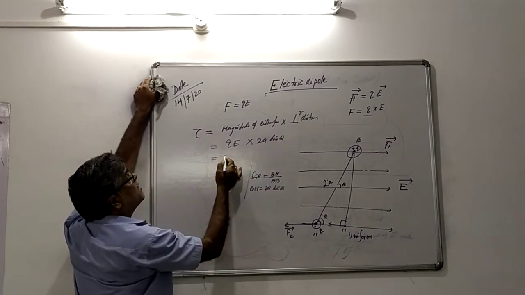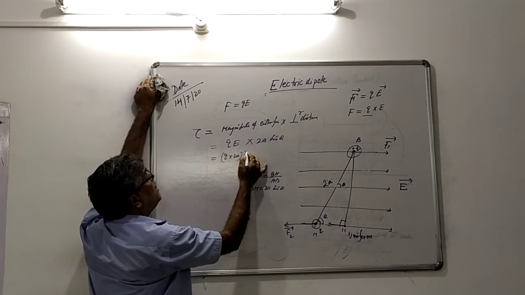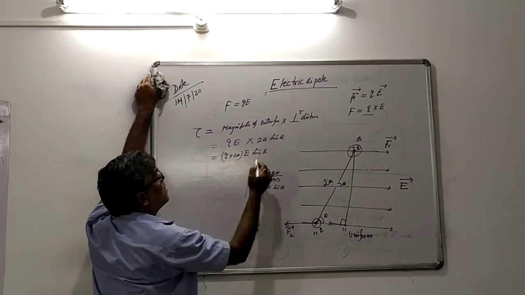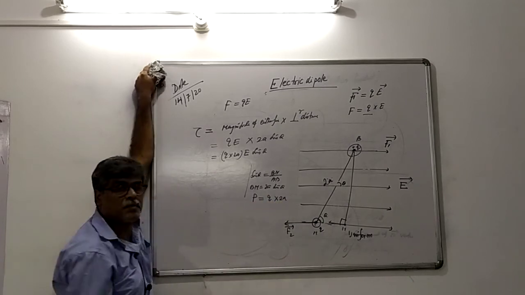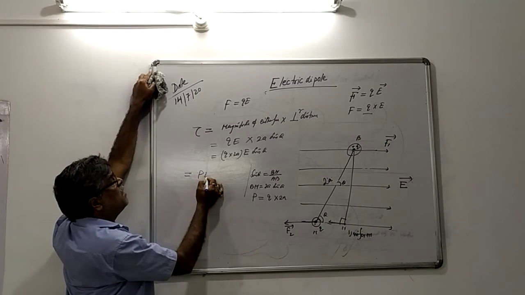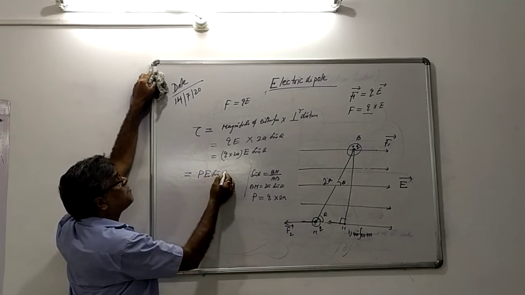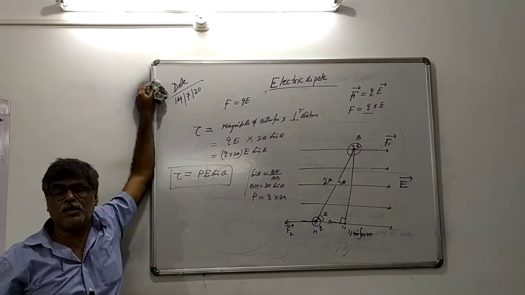So what is the result? Q into twice a into E into sin theta. You know the dipole moment? Q into what? Twice a. Therefore your result becomes P E sin theta. This is the magnitude of torque.